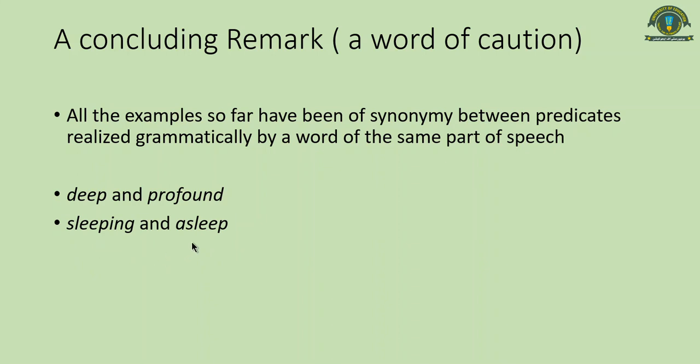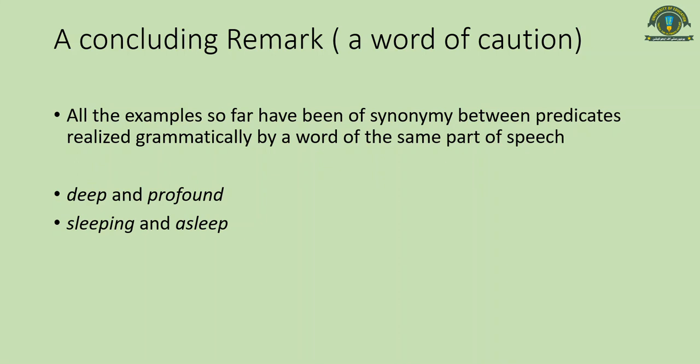So we can say that grammar and meaning, though they are related, are still separate aspects of language, and predicates which belong to different part of speech categories cannot be synonymous to each other. We will only say that those predicates which belong to the same part of speech are synonymous to each other.